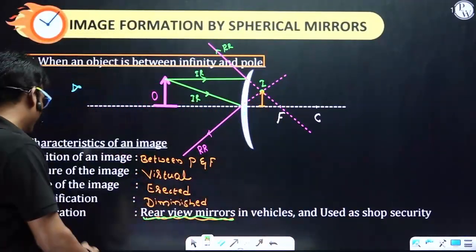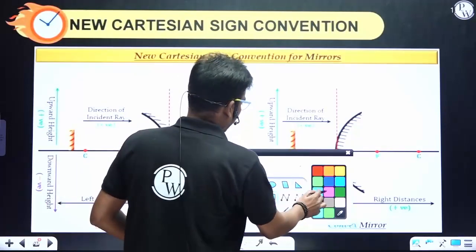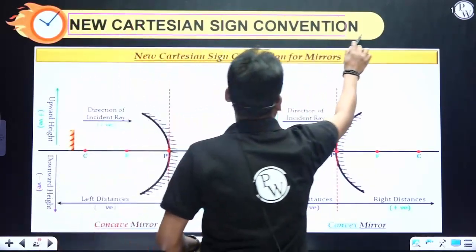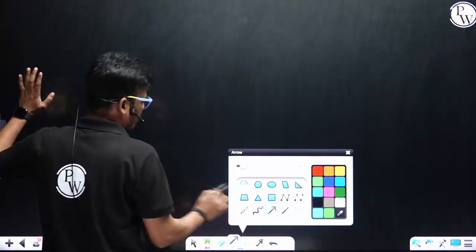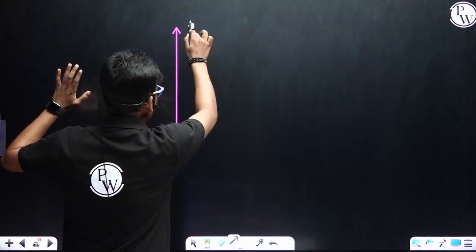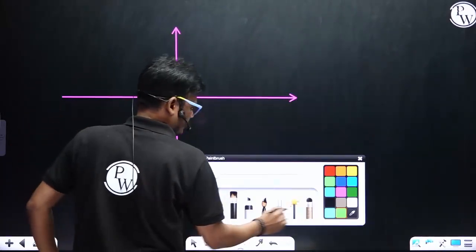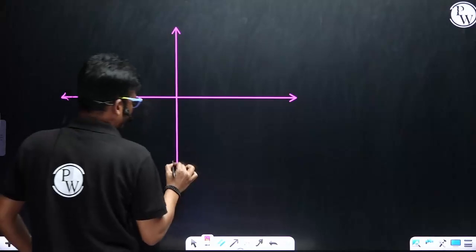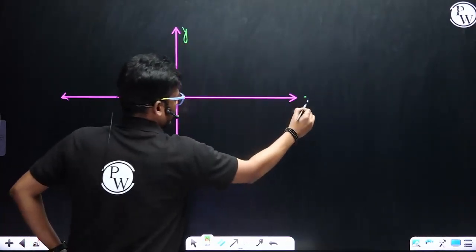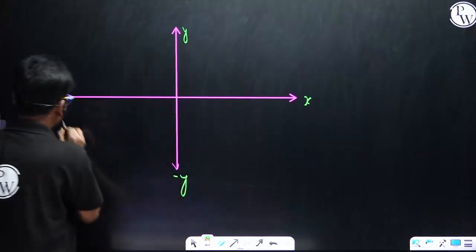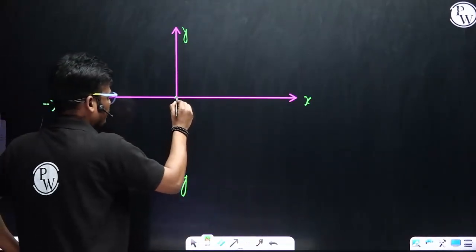Got it? Okay, now let's move on to the new Cartesian sign convention. What is this? Remember the coordinate system. Here you can understand it. This is the y-axis, and this is the x-axis, and this is the minus y-axis, and this is the minus x-axis, and this is the origin.